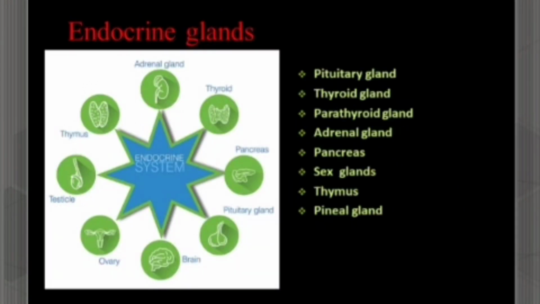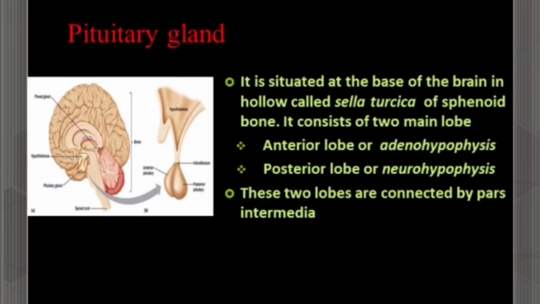These are the several endocrine glands: pituitary gland, thyroid gland, parathyroid gland, adrenal gland, pancreas, sex glands, thymus and pineal gland. The first gland in the endocrine system is the pituitary gland or hypophysis. This pituitary gland is located at the base of the brain in a hollow called sella turcica. It consists of two main lobes. First, the anterior lobe or adenohypophysis, which is the anterior pituitary gland, and second, the posterior lobe or neurohypophysis, which is the posterior pituitary gland.